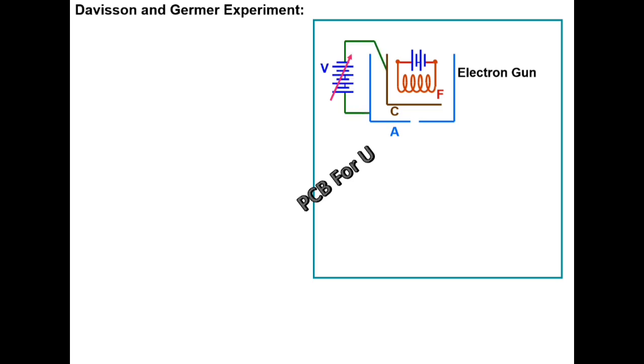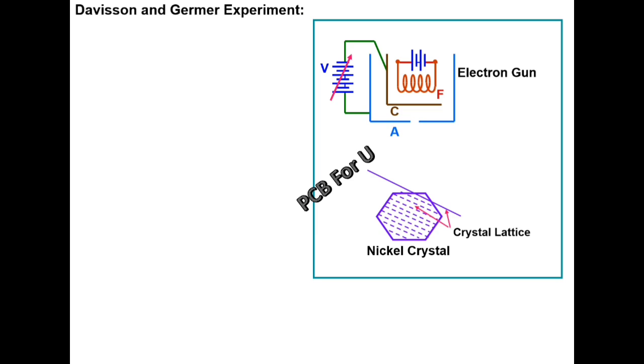With a variable potential source, the negative terminal is connected to the cathode and the positive terminal to the anode. This is the nickel crystal, and the crystal lattice is shown in the figure. If the electron beam is incident on the crystal lattice, it can be detected by the detector shown in the figure. We can move the detector to get the angle of movement of the detector. So if this is the value of theta, here also we get the same value of theta. This is the angle phi.